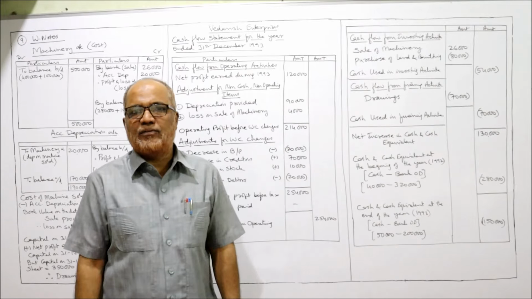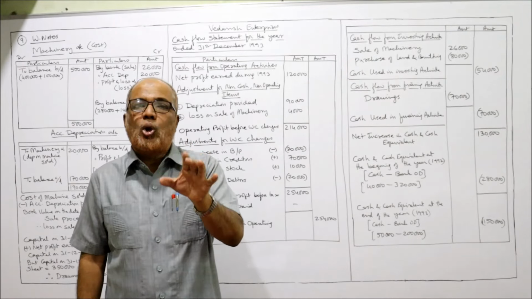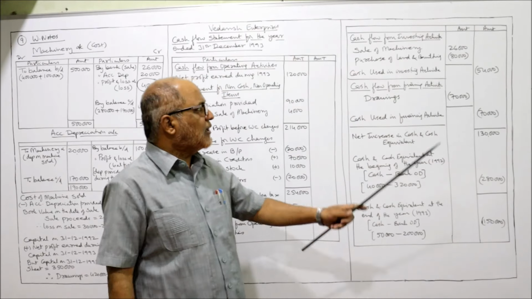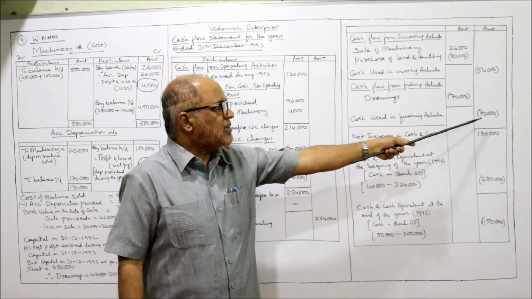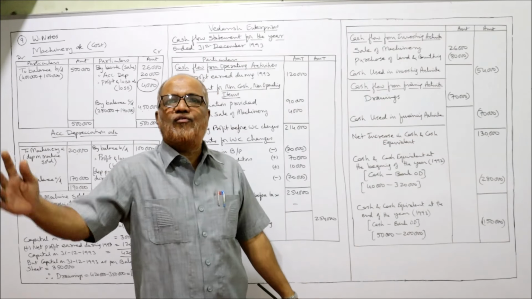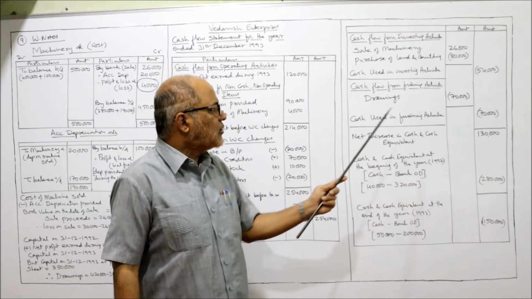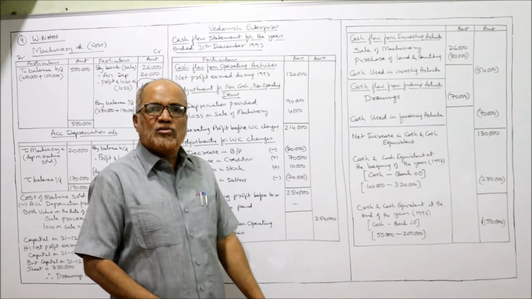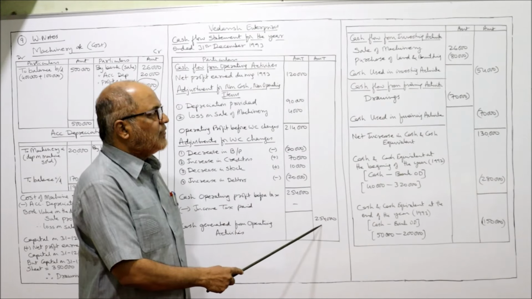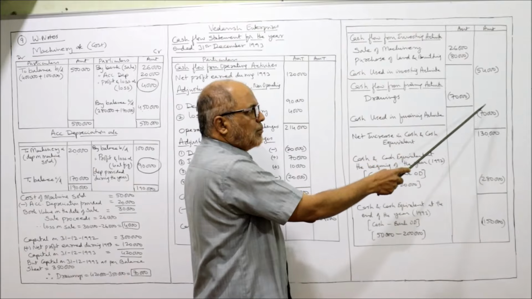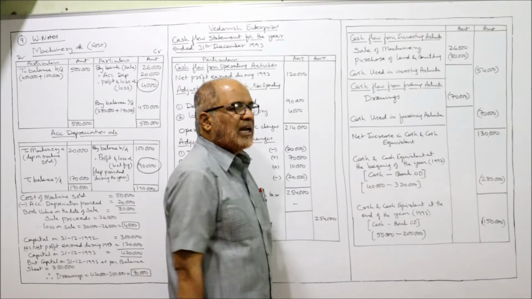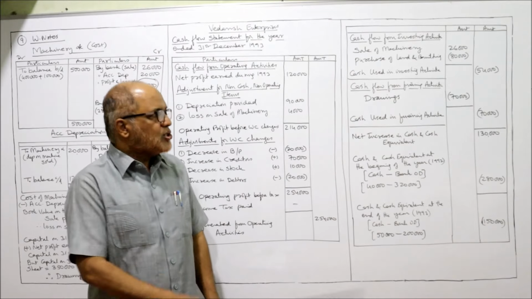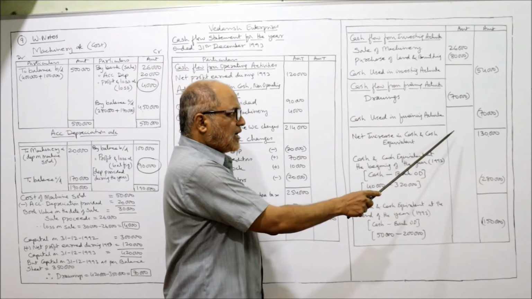Now financing activity. Only one item is there, the drawings. I told you drawings are 70,000. In the outer column, 70,000 negative. Drawings means cash outflow. Outflow in bracket. So cash used in financing activities. Over. All the three items' values we got in the second column. 2,54,000 minus 54,000 minus 70,000. You will get 1,30,000 positive.